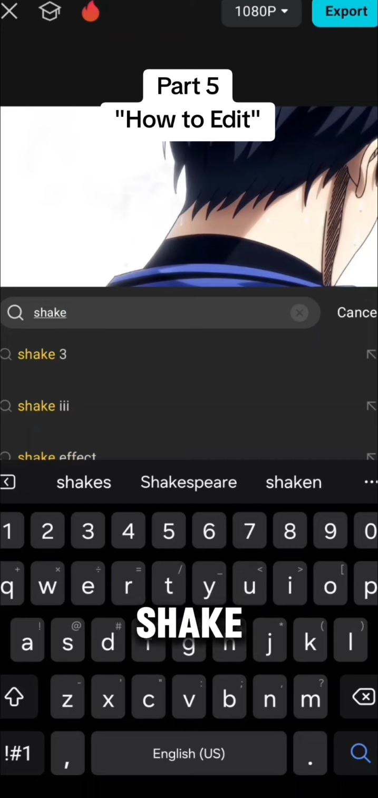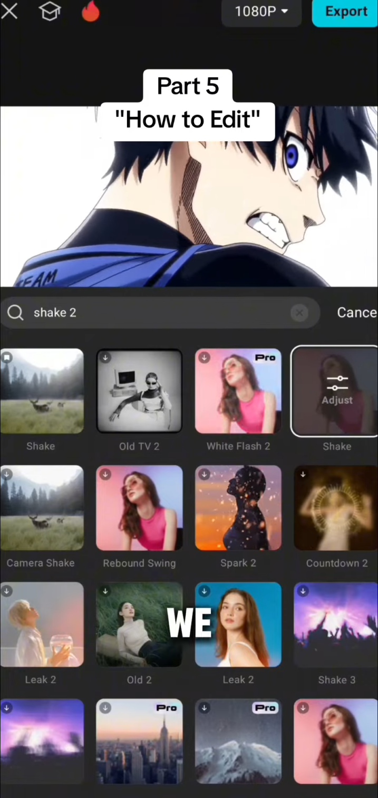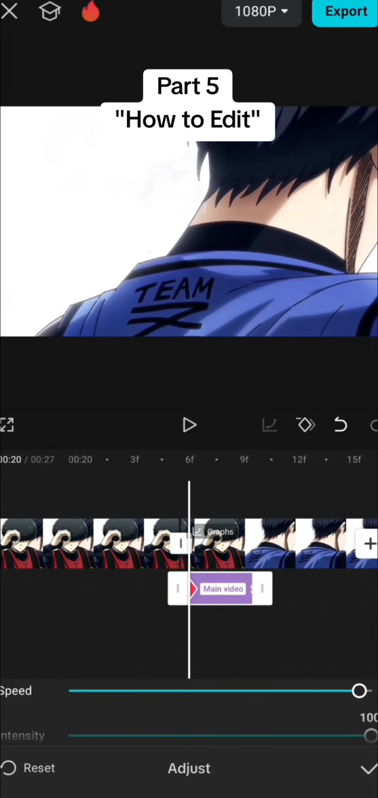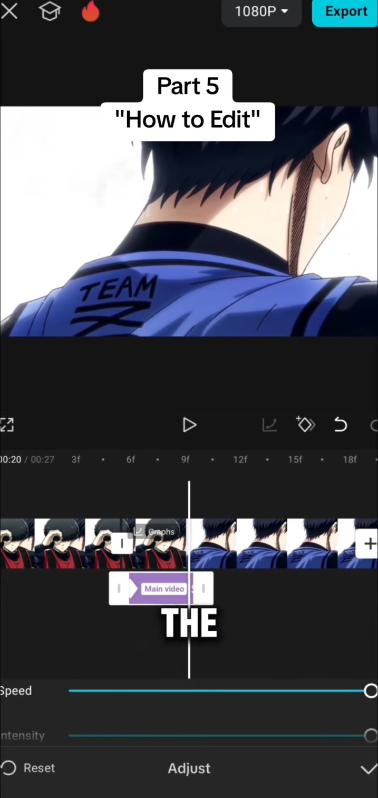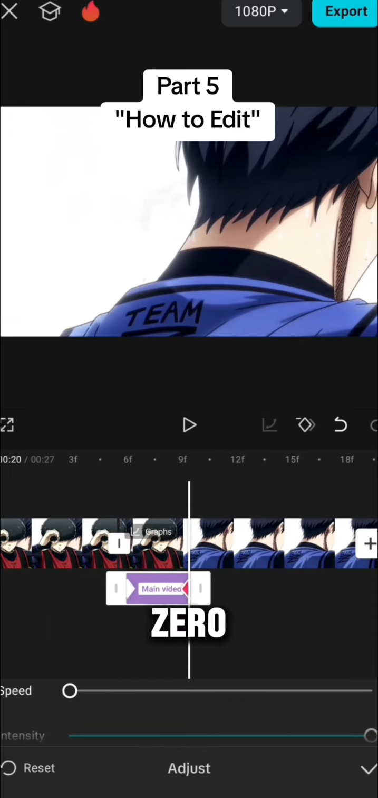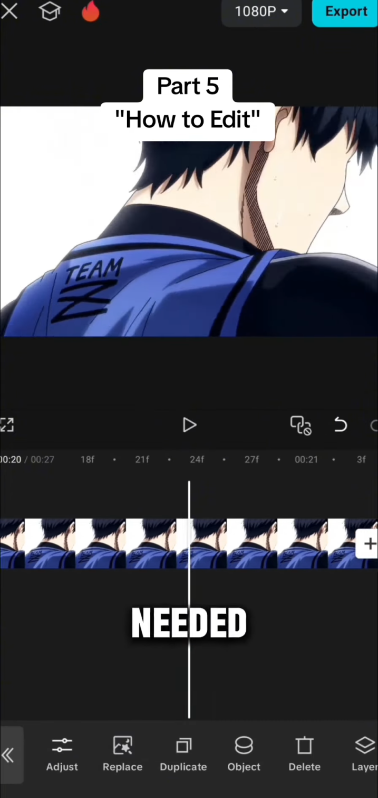Let's start with shake. Now when applied, you'll be shaking like crazy, and we don't want that. So we need to adjust. Start with the diamond-shaped pin at the start and end of the shake effect. The starting pin adjust to max and the ending pin adjust to 0. You can adjust the shake further into the scene if needed.